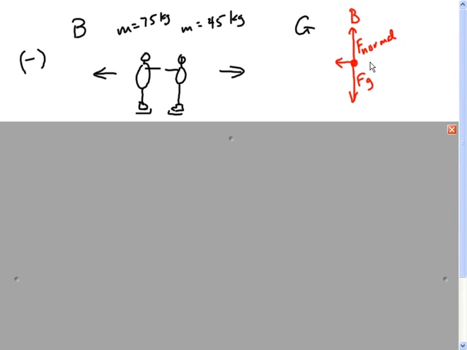Now, if I did a free body diagram for the girl, so she's a dot, does she weigh something? Does she weigh as much as the boy? No, because she has less Twinkies in her. So I would make her force due to gravity a little smaller. Is the ice going to support her weight? Yes. It won't push up as hard as it did on the boy because it doesn't need to. It will just cancel her weight.